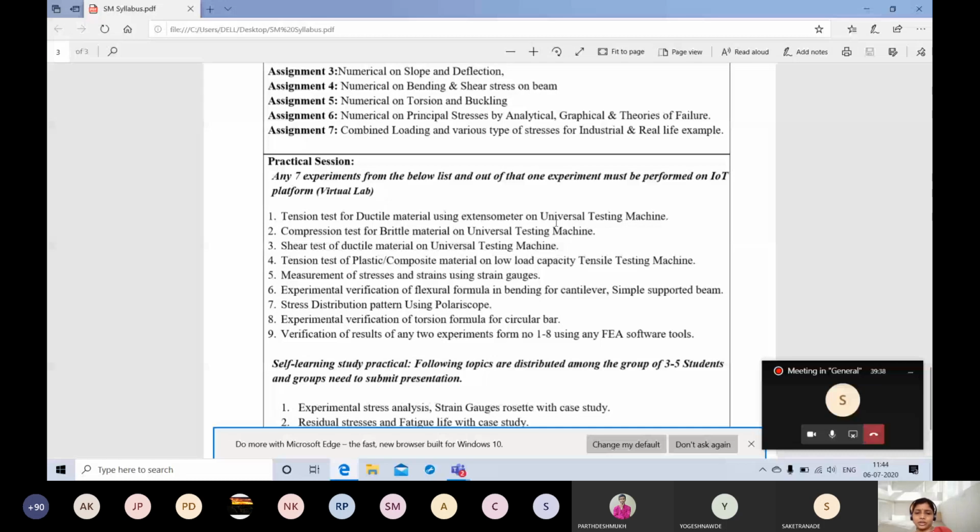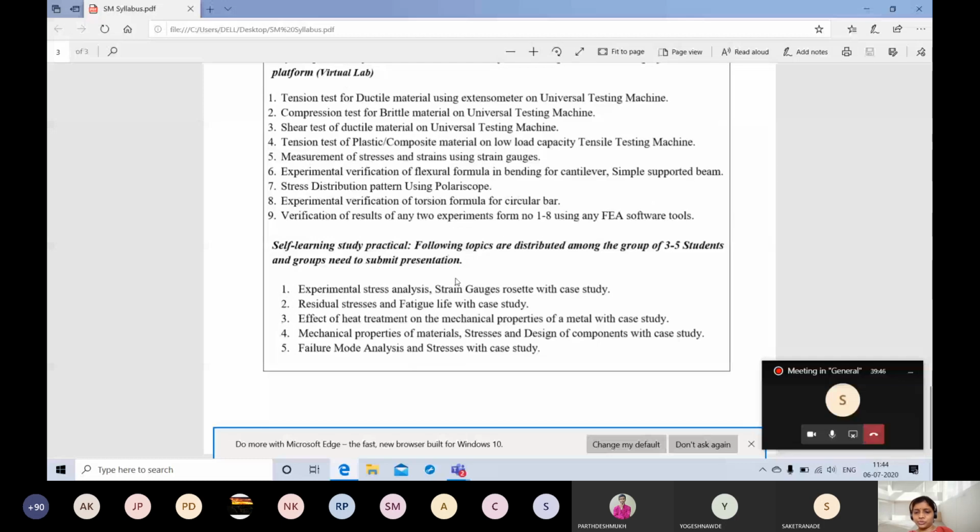Okay. Now, this is newly added this time, the self-learning study practical. So the following topics are there. The group is of 3 to 5 students, and groups need to submit a presentation. This you have to do in a PPT presentation only. Just I need here, because now batches are final, the batches A, B, C for SE students. Now I want to make these groups in terms of our practical batches, so that there will be a smooth run of your presentation. Either we will go by presentation on Microsoft Teams or something. We will see how we can get through this.